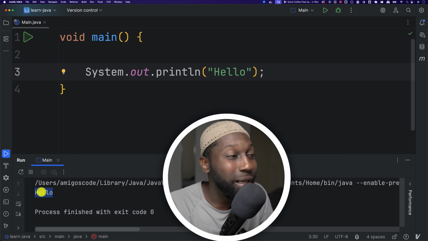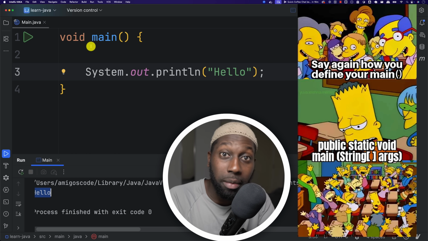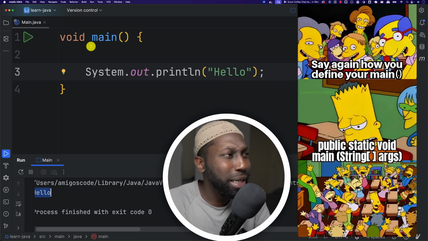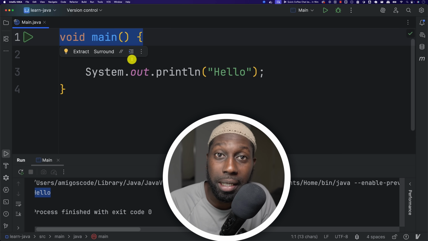Nice and simple. Before, we used to have public static void main String args, and it used to be really complex. Now it's as simple as this. Cool. So you know how to print to the console. Let me teach you a concept now, which is called variables.